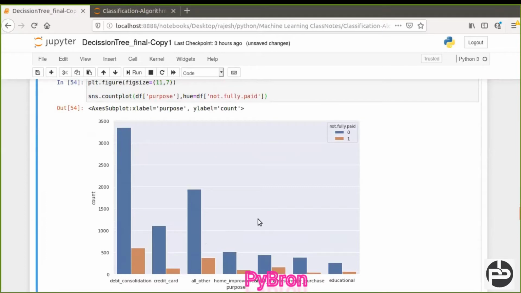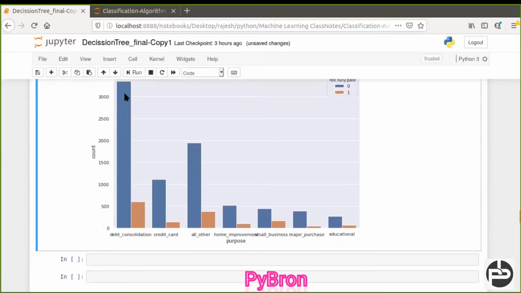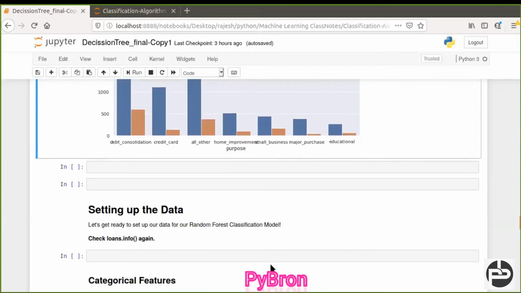With this graph, for whoever took the loan for debt consolidation, how many loans were approved? More than 3,000. And how many not paid? Only a little more than 500 not paid. Similarly, whoever took the loan for credit card is more than 1,000, and this many not paid. So this graph is showing it like this.